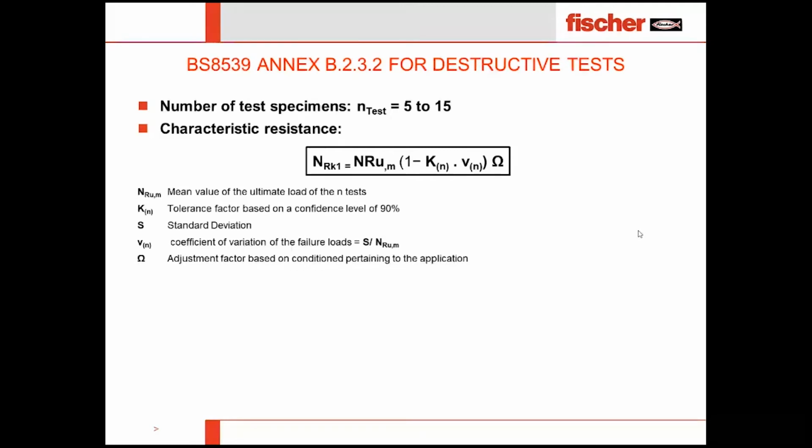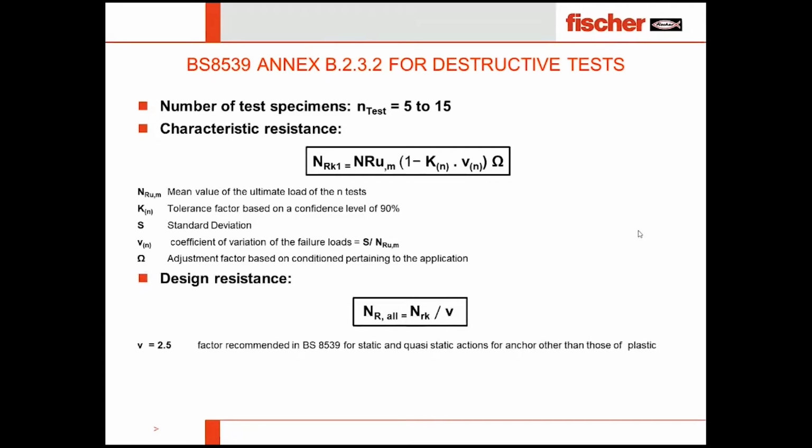Sigma is the adjustment factor. So design resistance is basically the characteristic resistance divided by the safety factor, called the material safety factor. Well, what is the material safety factor? Let's say 2.5 for an anchor which is not a plastic anchor, either a metal anchor or chemical anchor, and 5 for a plastic or nylon anchor.